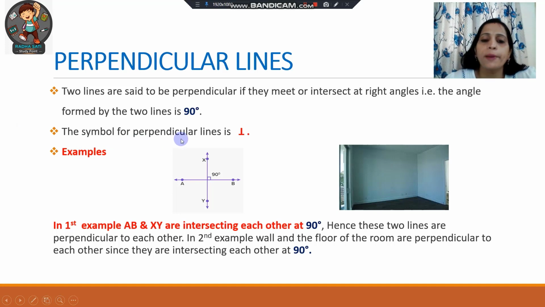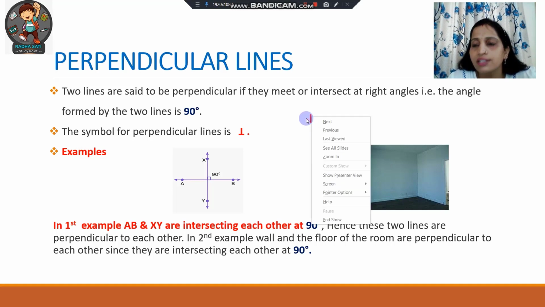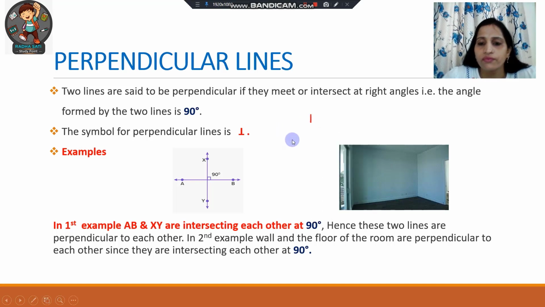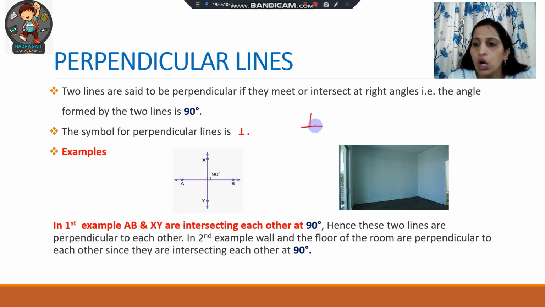The symbol for perpendicular lines is this. Okay, this somewhat looks like a reverse T. So a vertical line and here a horizontal line. So this is the symbol that we use to denote perpendicular lines.